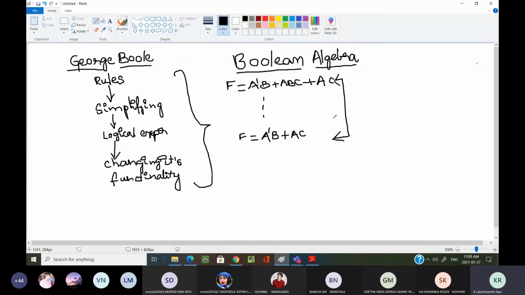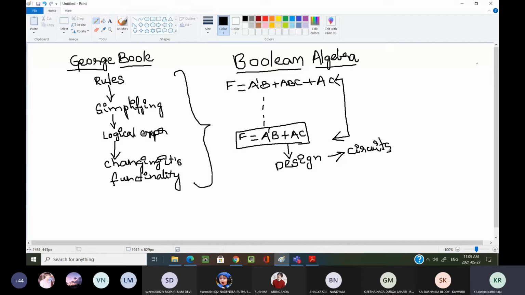The main advantage we get by simplifying logical expressions is in designing circuits. We design circuits based on the logical expression.